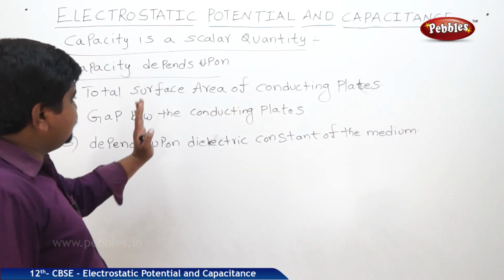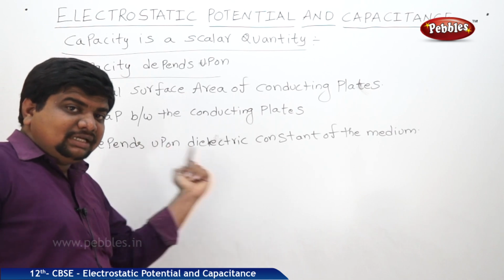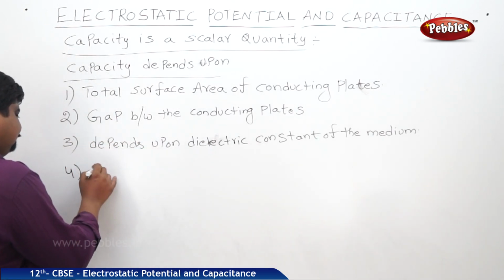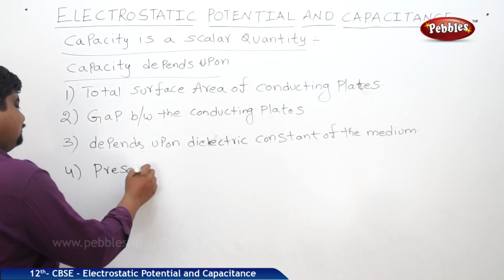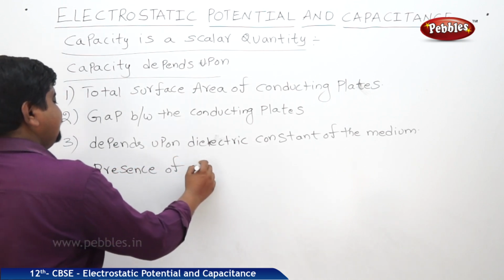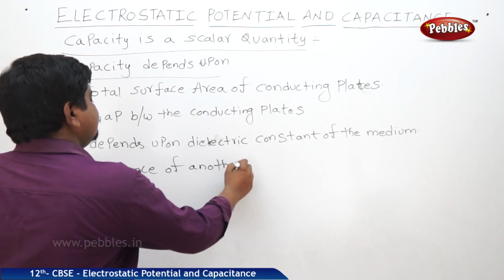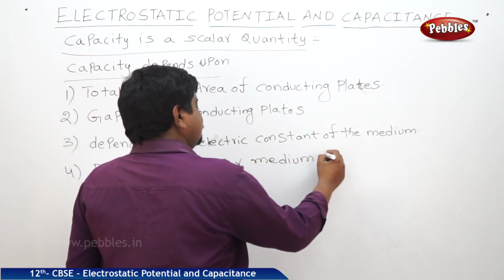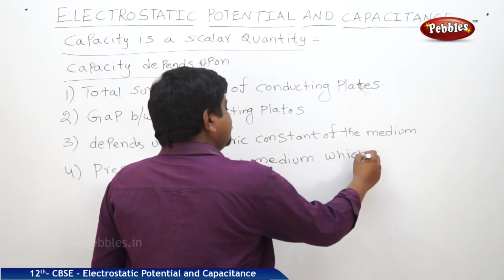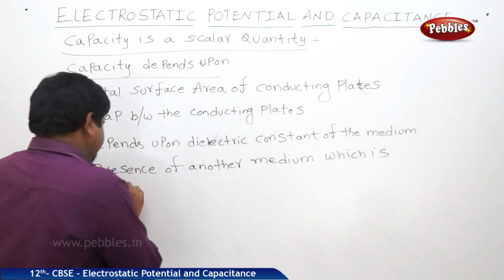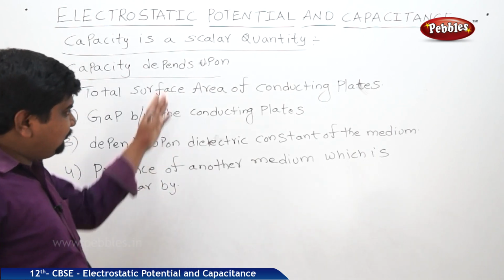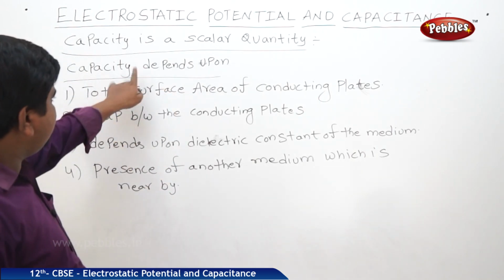Last one, which is very important, presence of another medium which is nearby to the surrounding region. These are the four things that the capacity depends upon.